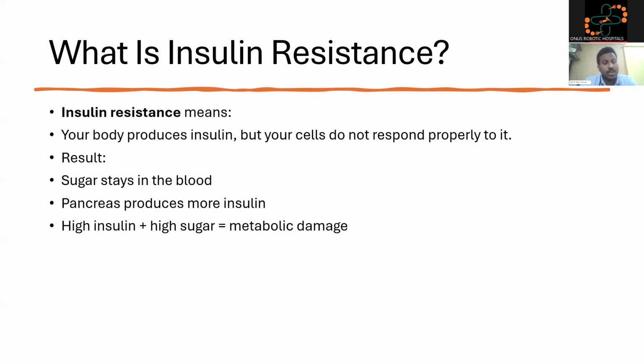The result: sugars stay in the blood, the pancreas produces more insulin, and high insulin plus high sugar equals metabolic damage. So this is a negative vicious cycle where one thing leads to another, and the cycle keeps on propagating, causing us more harm again and again. Secondary to insulin resistance, the sugars would be high. As the sugars are high, more insulin will be coming into the blood. As there is more sugar, more insulin resistance develops and the negative cycle keeps on continuing.